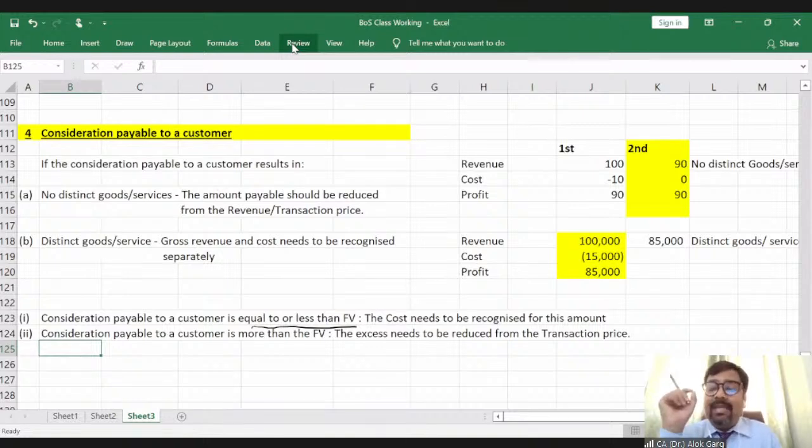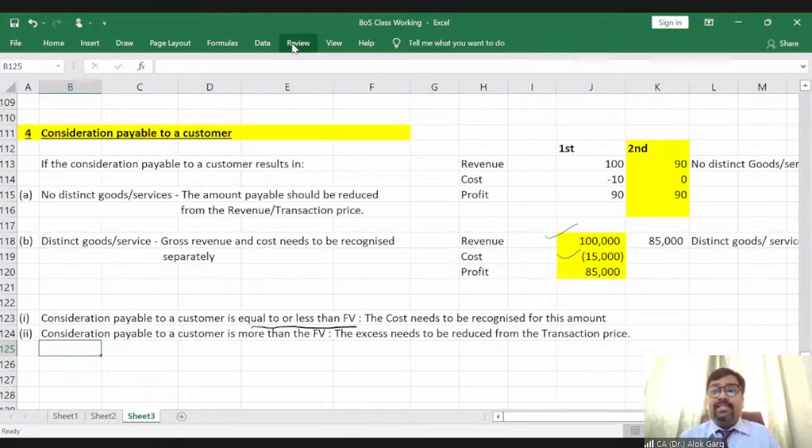So if I am paying 15,000 rupees or less than 15,000 rupees for buying furniture, in that case, whatever I am paying him, the amount has to be recognized as an expense or a cost, right? For example, if I'm paying 15,000, which is the market price, of course I need to recognize a cost of rupees 15,000, and revenue has to be recognized in full at rupees 1 lakh, right? So I'm talking about the television vendor.